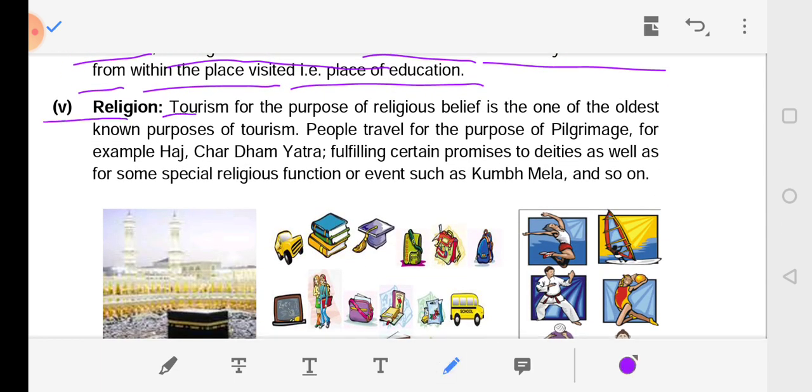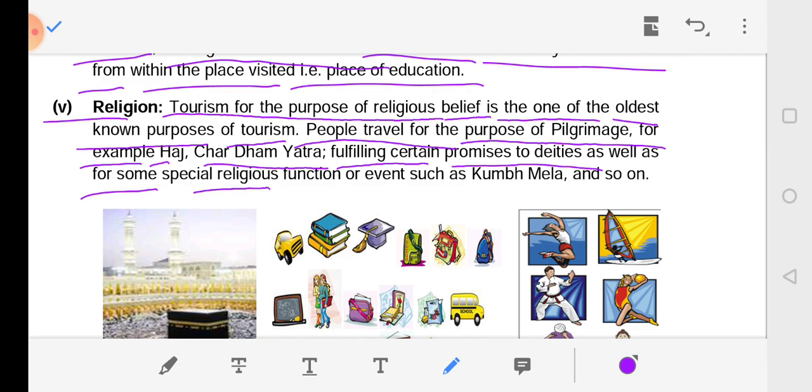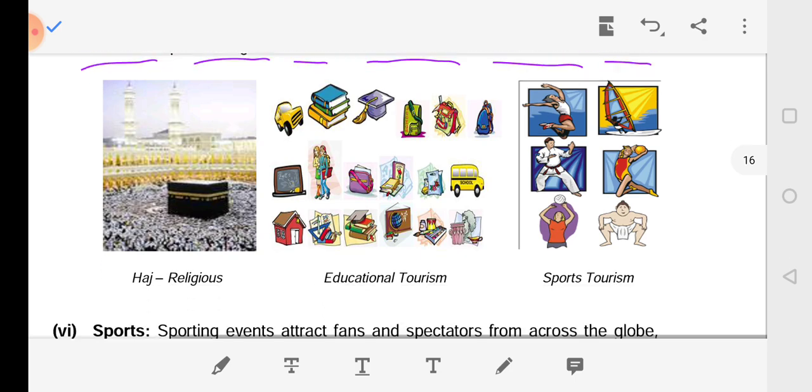Religion. Tourism for the purpose of religious belief is one of the oldest known purposes of tourism. People travel for the purpose of pilgrimage, for example Hajj, Char Dham Yatra, fulfilling certain promises to deities, as well as for some special religious functions or events such as Kumbh Mela and so on.